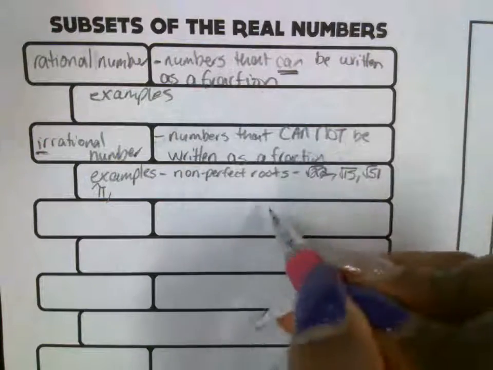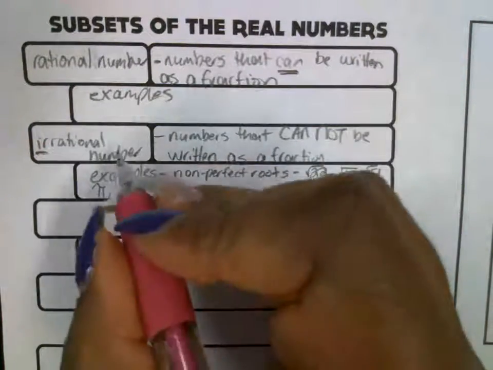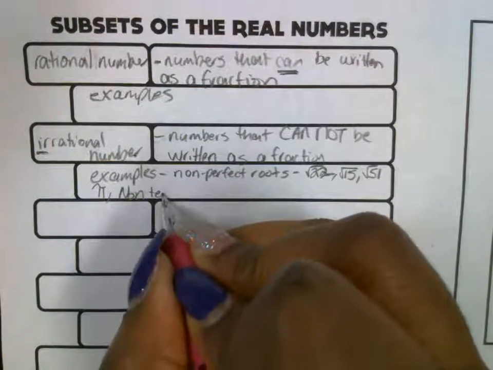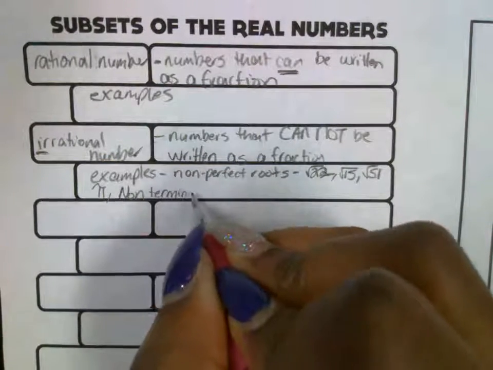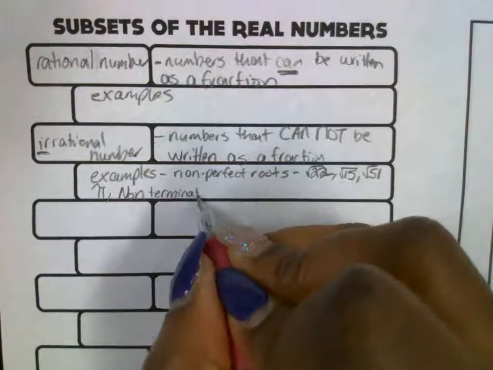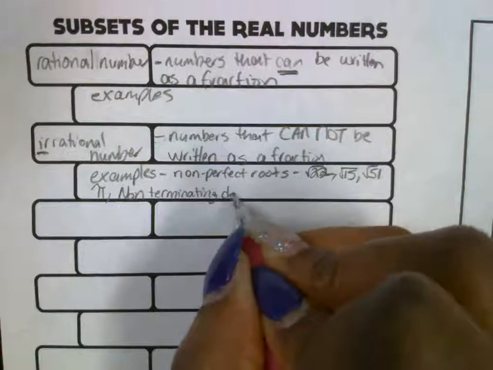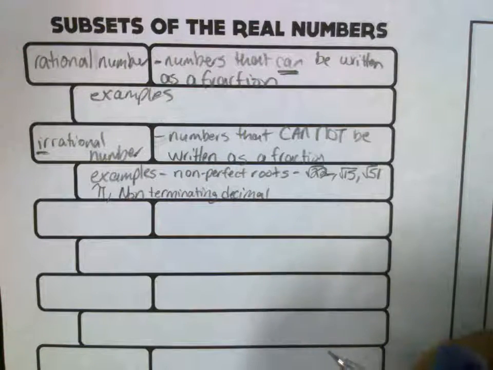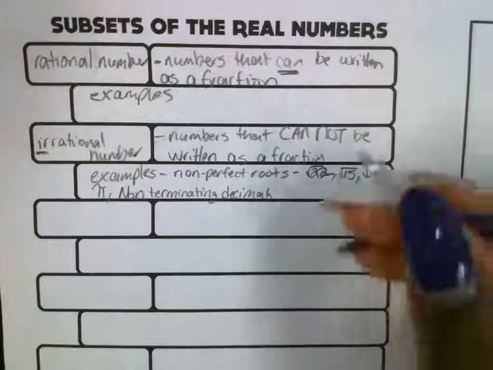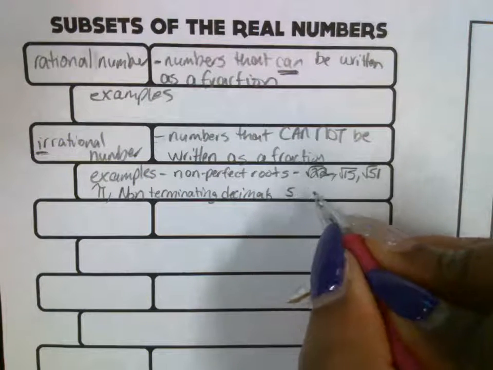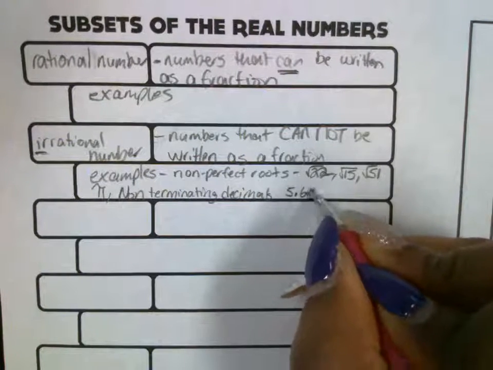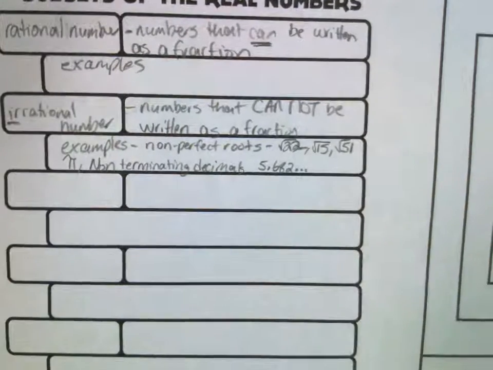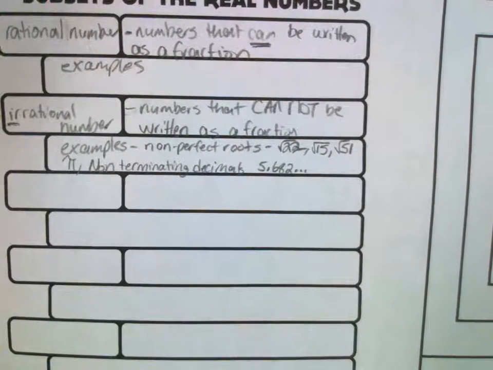All right. What's the other one? The other one is a non-terminating decimal. That means it doesn't stop. These are decimals that repeat, but they don't have a pattern to how they repeat. So you might have 5.682... It repeats, but it doesn't have a pattern as to how it repeats.